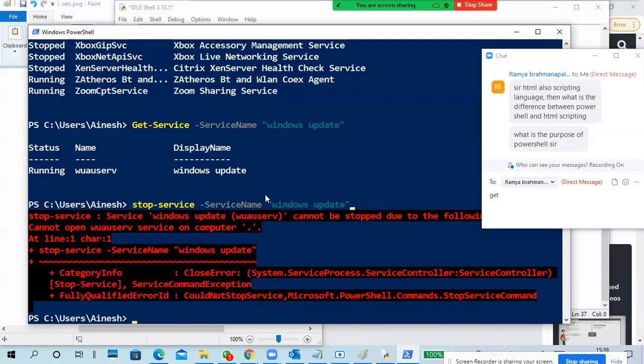It's not stopping, but we can. Sir, command prompt and PowerShell both are the same? CMD and PowerShell? Yeah, CMD is an older one. Command prompt has a very limited number of commands, but PowerShell has a lot of commands, and a lot of administration you can do. And remote administration: for example, I want to connect to Azure cloud, I can connect from here.